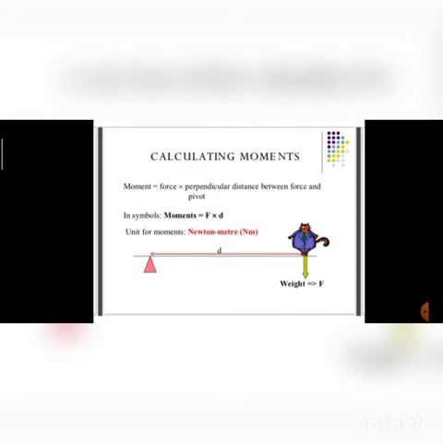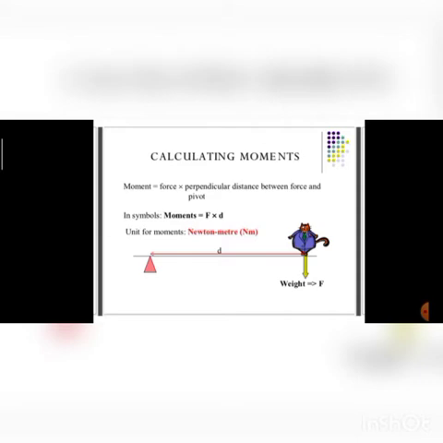Suppose you can see from this diagram, this fulcrum, this red triangle they have drawn here, this is the fulcrum, so this is the fixed point. This seesaw will turn around it, so this is our pivot point.